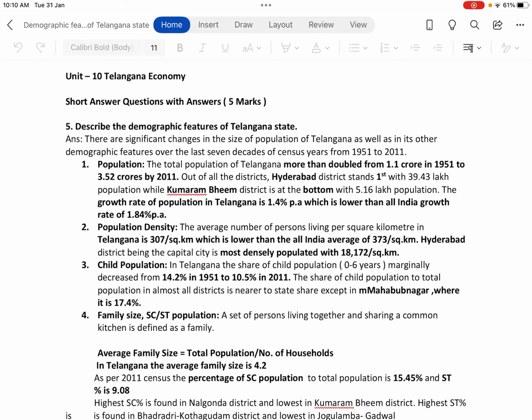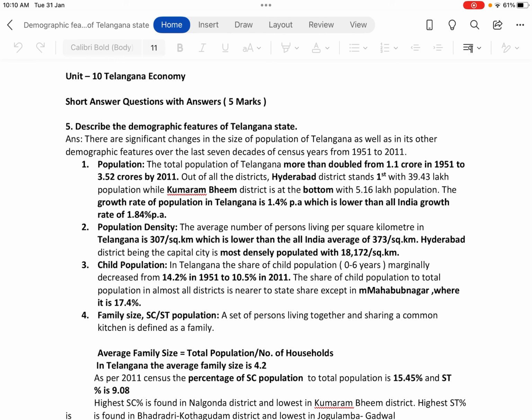Third one, child population. In Telangana, the share of child population, that is 0 to 6 years, marginally decreased from 14.2% in 1951 to 10.5% in 2011. The share of child population to total population in almost all districts is nearer to the state share except in Mehboob Nagar, where it is 17.4%.